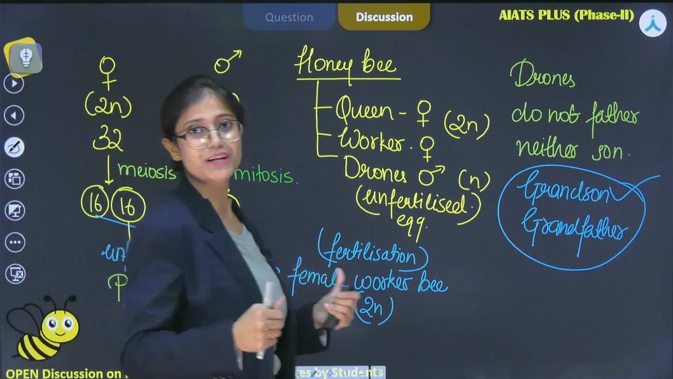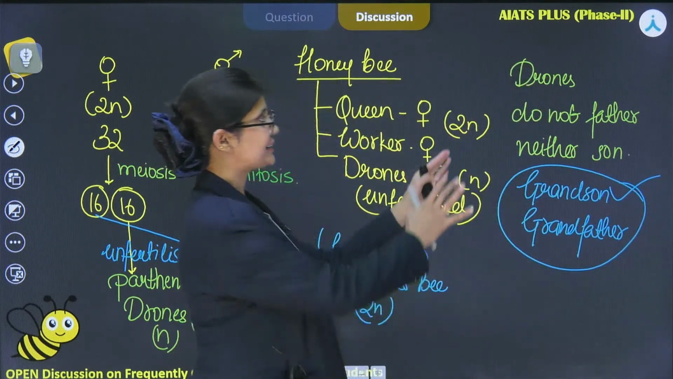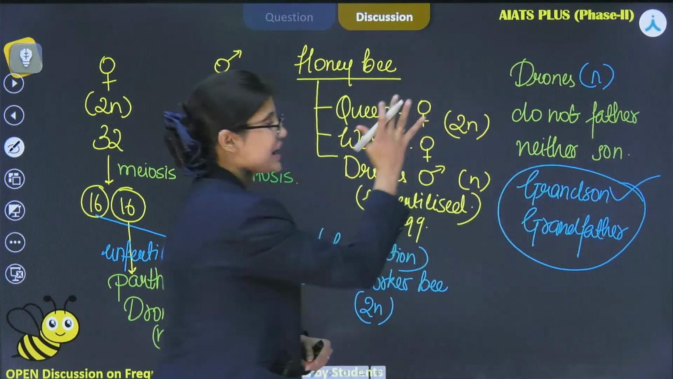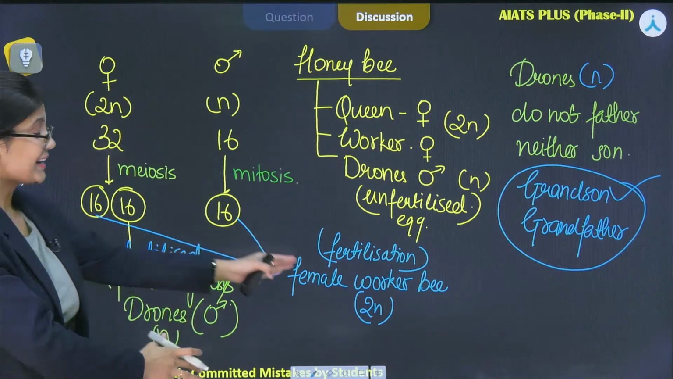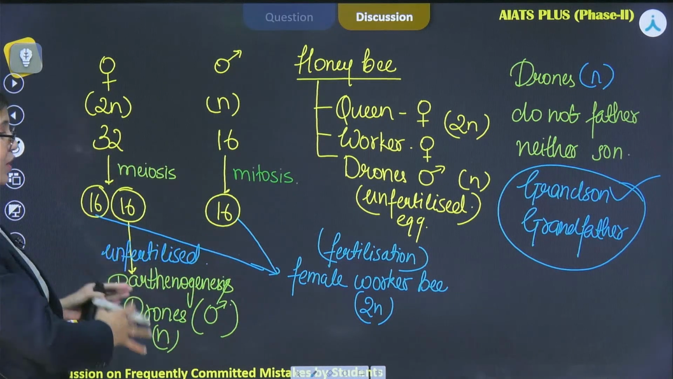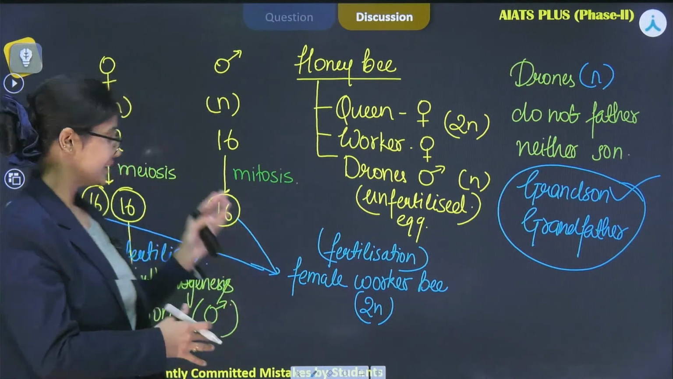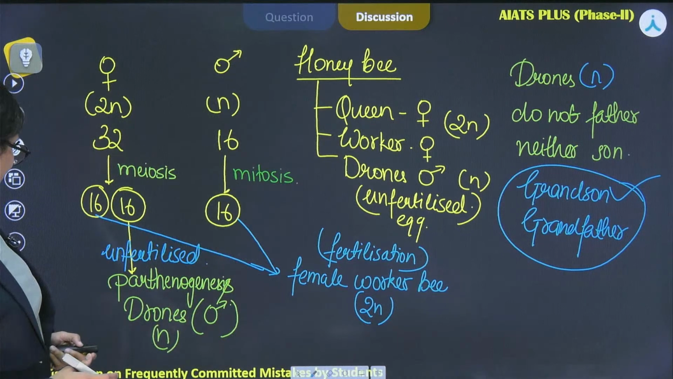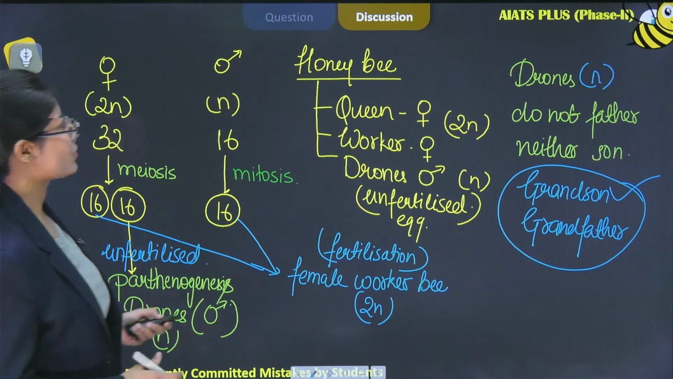This statement has been asked in the NEET exam previously. So please remember that drones which are haploid in nature do not have a father, neither do they have a son, but they have a grandson and a grandfather. They are not formed by fertilization, that's why they don't have a father. They only have a mother, right?